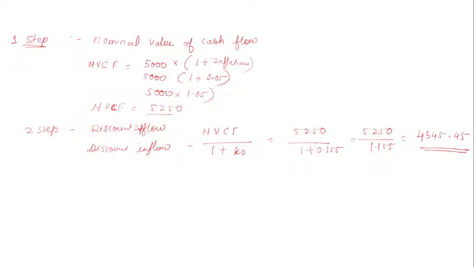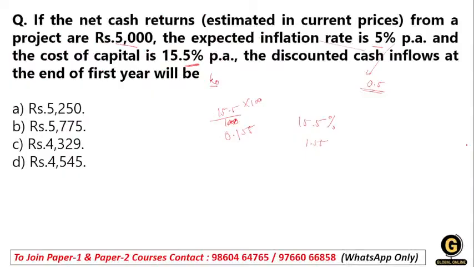So we need this in our calculation, because the question asked for discounted cash inflow. So discounted cash inflow, option number D, will be the right answer.